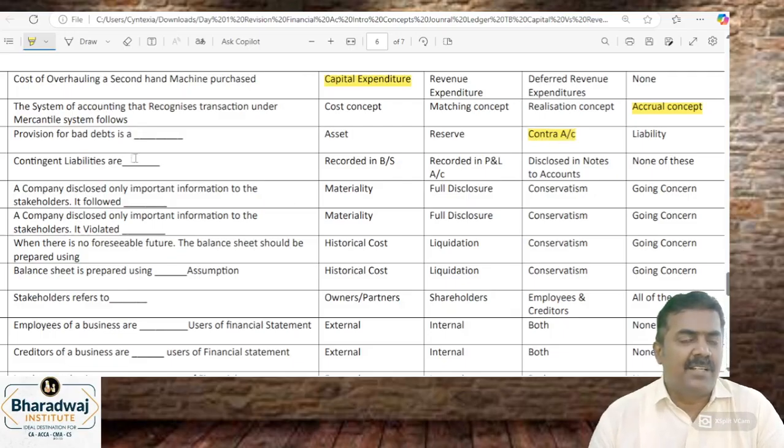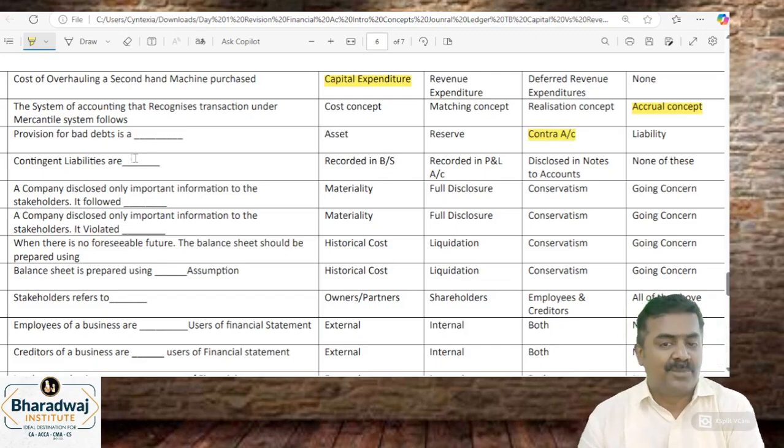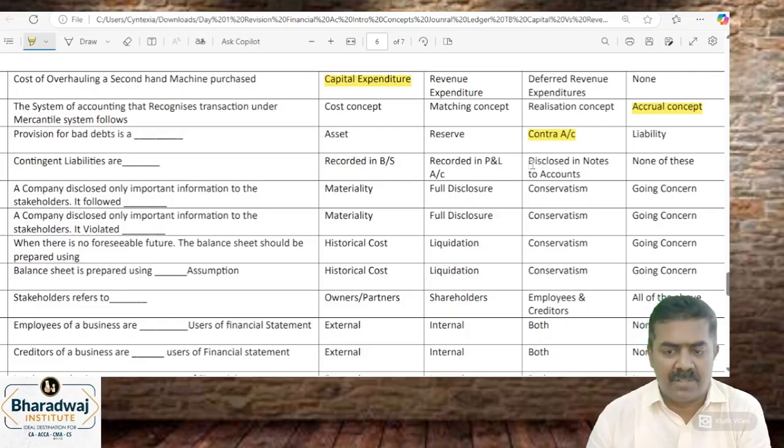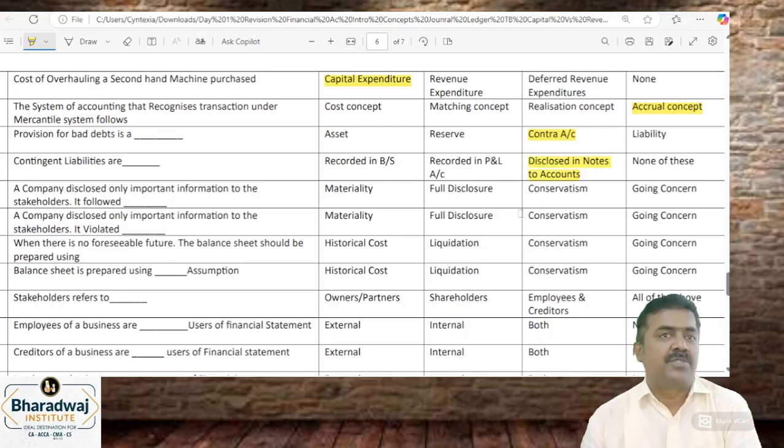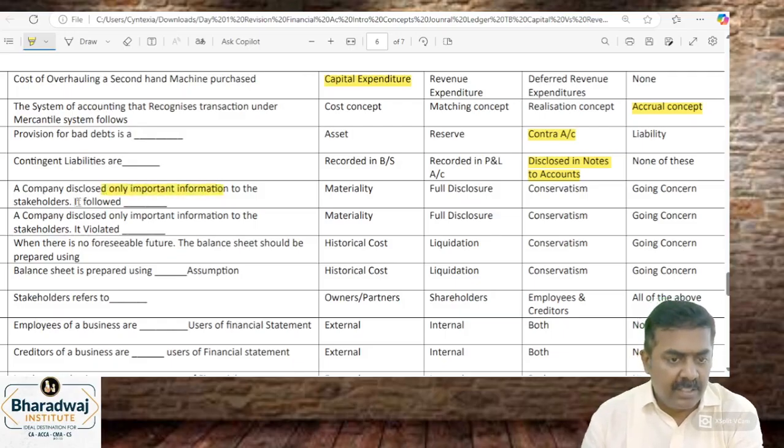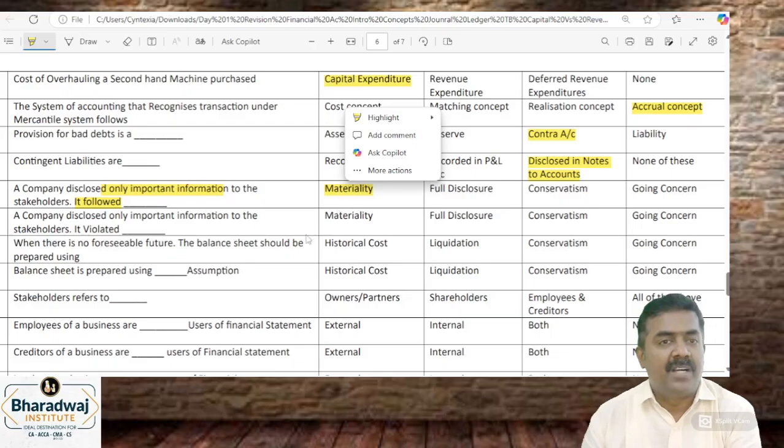Contingent liabilities are liabilities that may or may not arise. Are they recorded in the balance sheet or P&L account, or disclosed in the notes to accounts? They are just disclosed in the notes to accounts. They are not recorded in the P&L account and balance sheet. A company discloses only important information. It follows materiality.